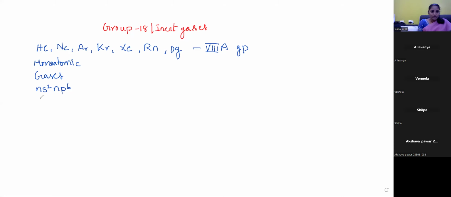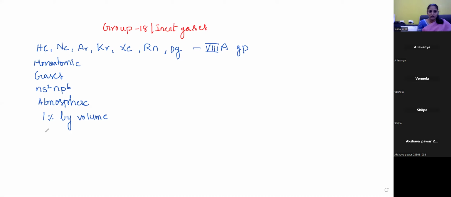These are all available in the atmosphere, about 1% by volume, except xenon and radon, which are rare in the atmosphere. Helium, neon, argon, and krypton are available in the atmosphere. Among helium, neon, argon, and krypton, argon is the most available element in the atmosphere.